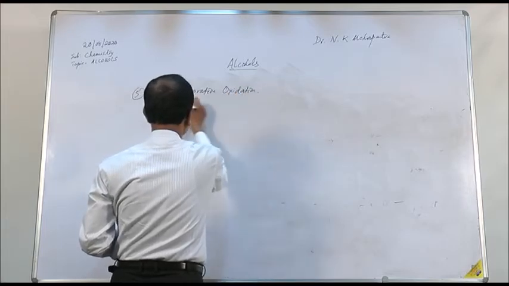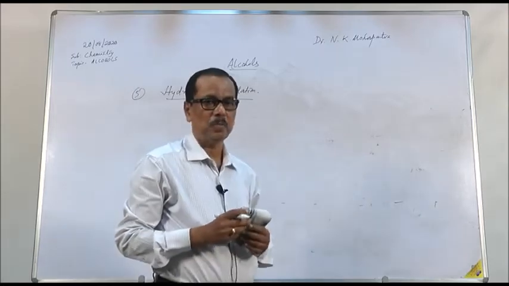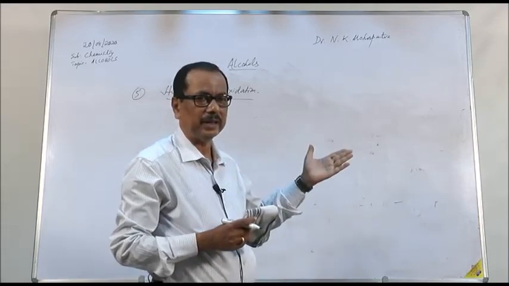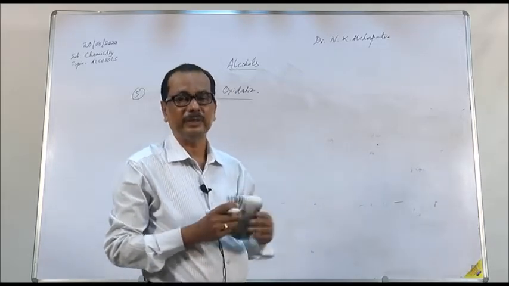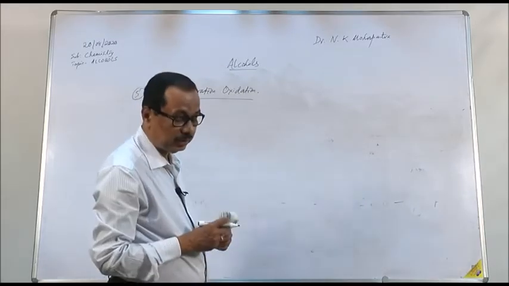Hydroboration oxidation is a reaction which gives you alcohol, and here the alcohol is always produced as per anti-Markovnikov rule. Whether you use symmetrical alkene or unsymmetrical alkene, the product formed will be as per anti-Markovnikov rule.